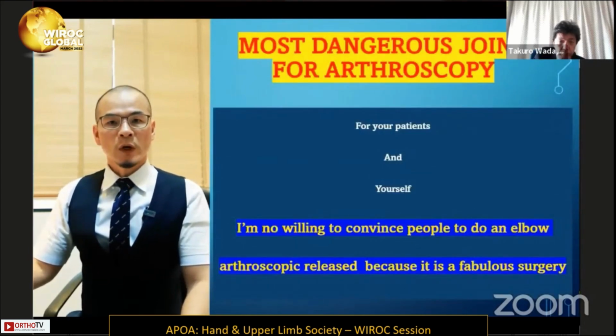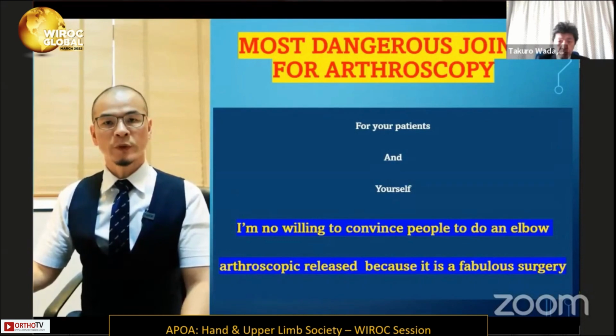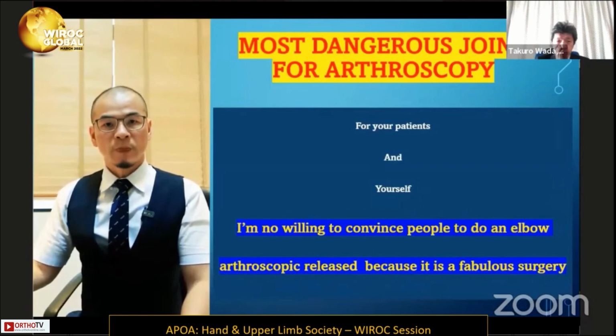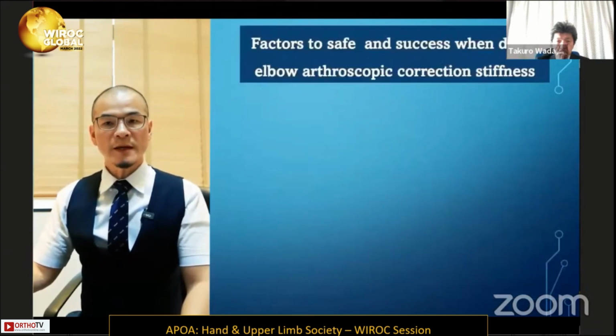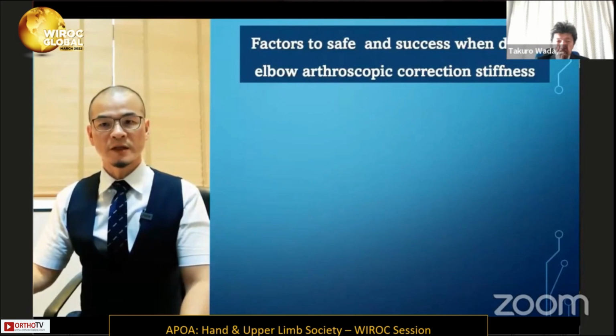However, elbow arthroscopic surgery is still not the most natural choice for arthroscopy when compared to other joints. For yourself and your patient, I am not willing to convince people to do an elbow arthroscopic release because it is a fabulous surgery. There are factors to make it successful and safe for your patient when you do elbow arthroscopic correction for the stiffness. You need to know yourself.